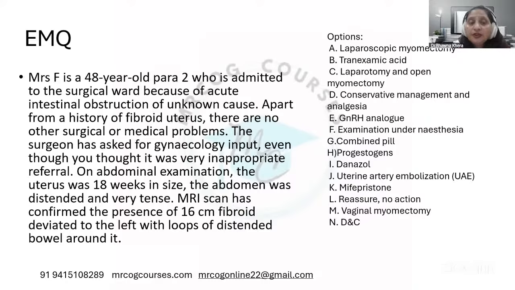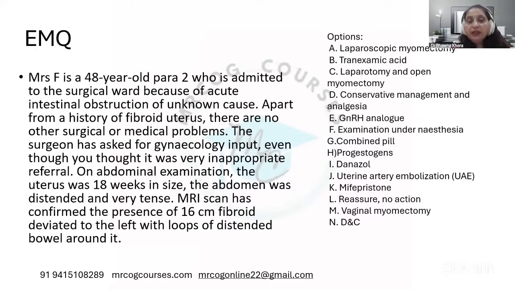18-week size uterus, abdomen is distended, very tense. MRI scan has confirmed the presence of a 16 centimeter fibroid deviated to the left with the loops of distended bowel around it. Now what? What would be the correct answer here?